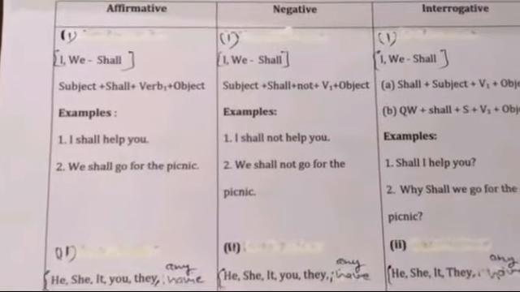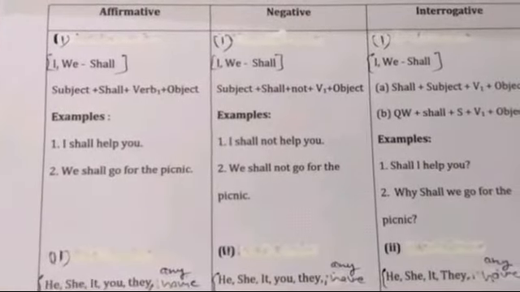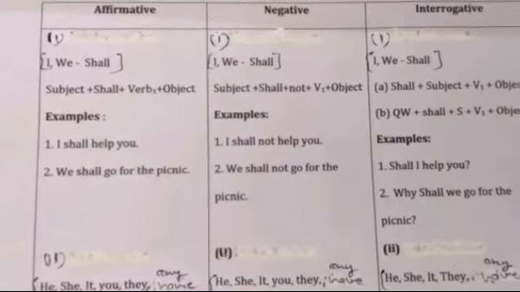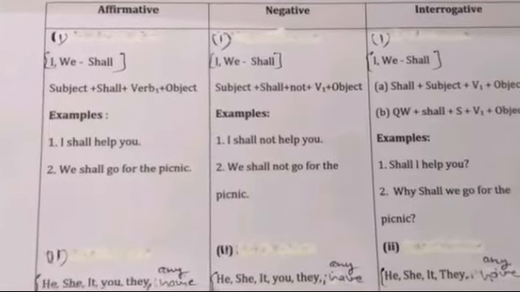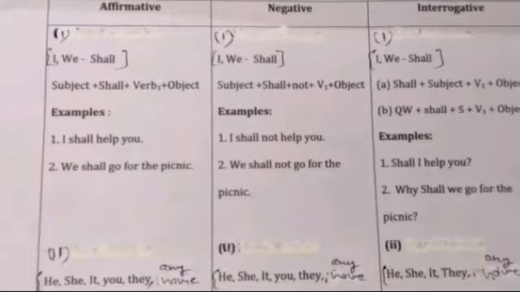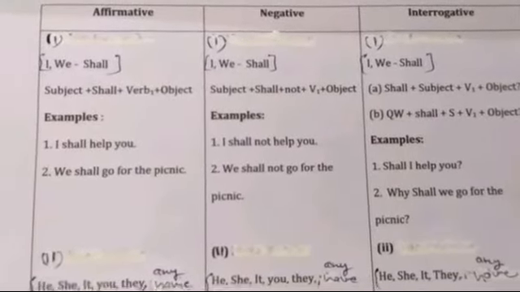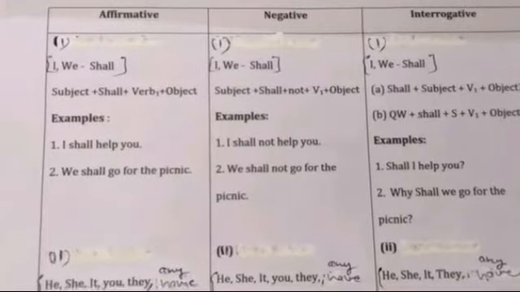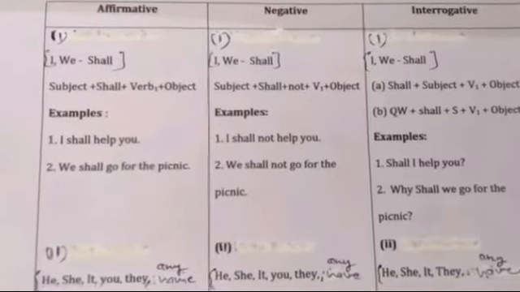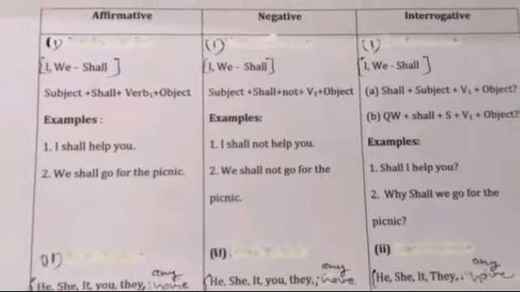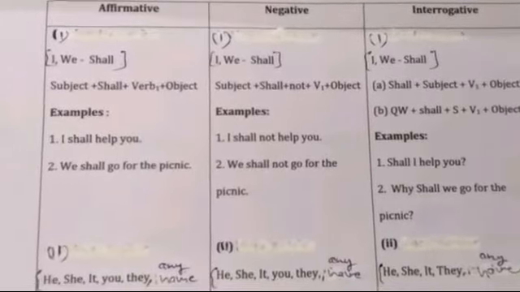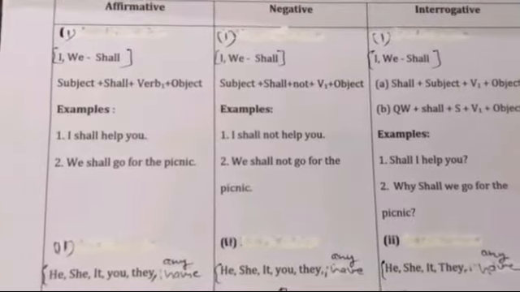Suppose, I will go to market tomorrow. So it denotes the action which will take place in the future. So this is the use, or the condition or situation, when we use simple future tense. Now second is how we use simple future tense.